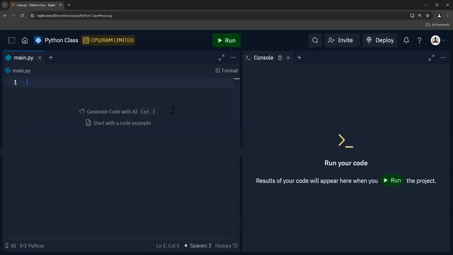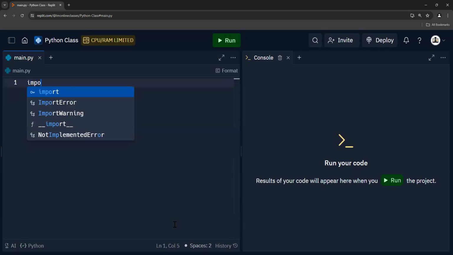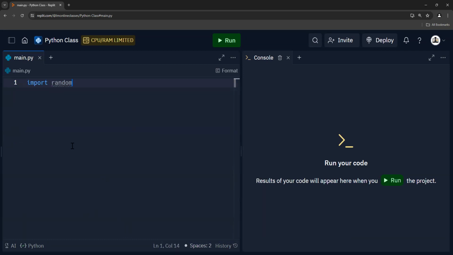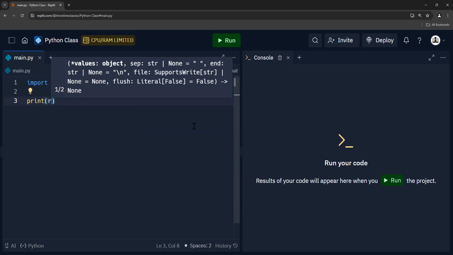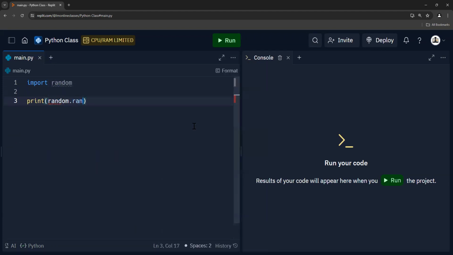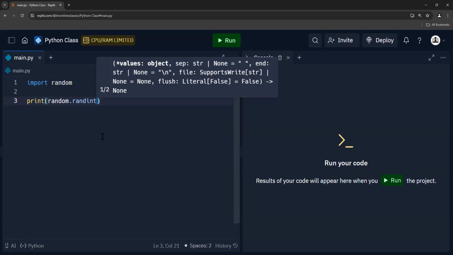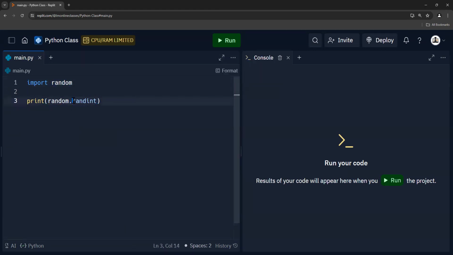Okay, now let's talk about random stuff. You can generate a random number using random. So you can import random. There is some built-in stuff that you can play around with. The one that we're going to use is rand_int. We're just going to print it out so you can see it. Random dot randint, like so, all lowercase. Random dot randint is going to get us a random integer. That's what randint is supposed to be, random integer. And then parentheses.